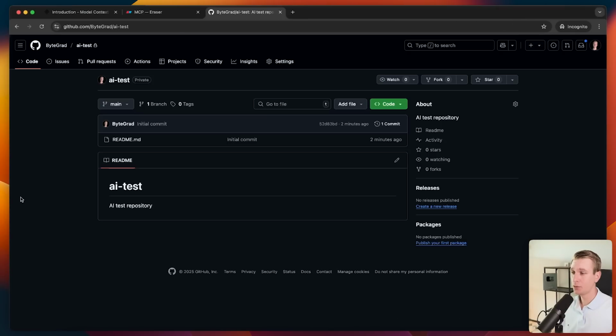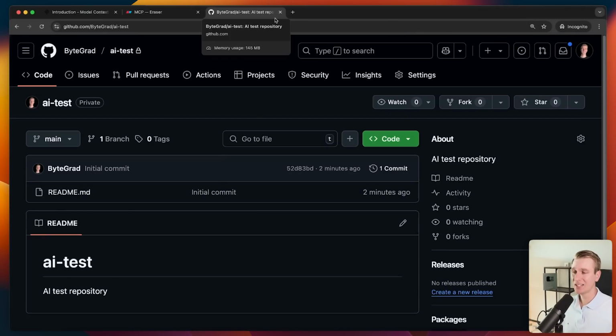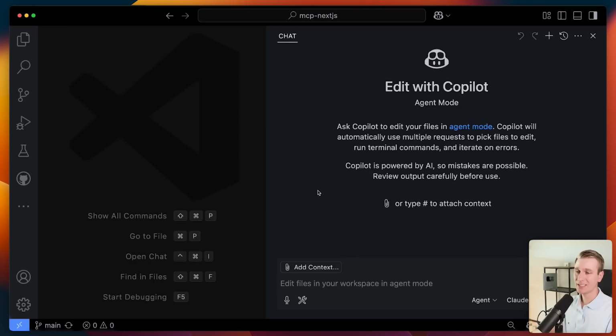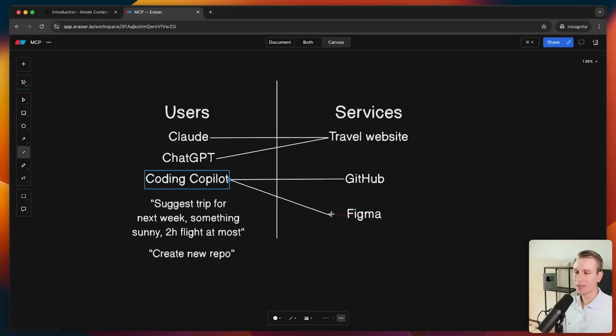All right, so now if I go here, you can see I have a new repository that I did not manually create myself. It was actually my AI agent that did it for me. Very similar to what we saw before. In this case, I had a prompt like create a new repo. But as a developer, you can also say something like create React code out of the Figma design. My designer in Figma has created a design, and now we need to implement that in React code. So I could say this, and now my AI agent would need to interact with Figma to get the necessary information from that design so it can then implement it.